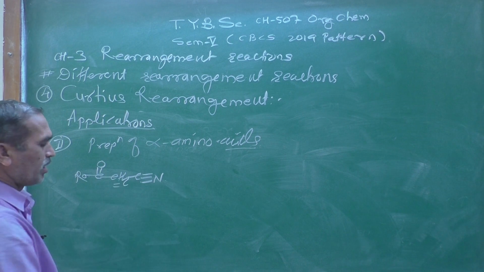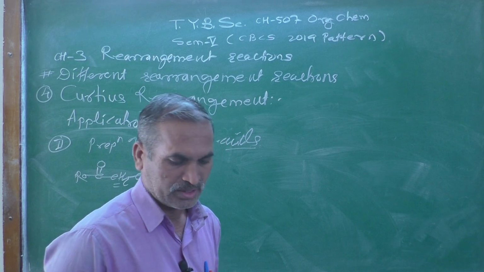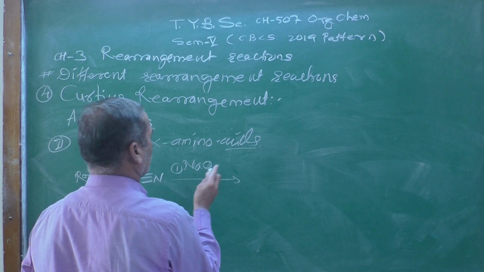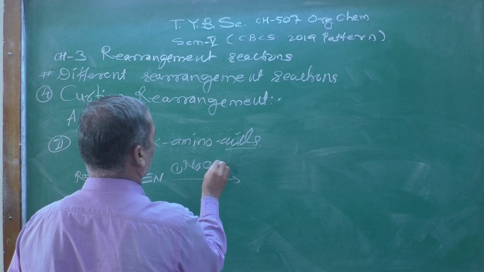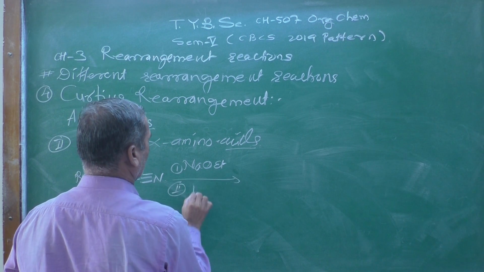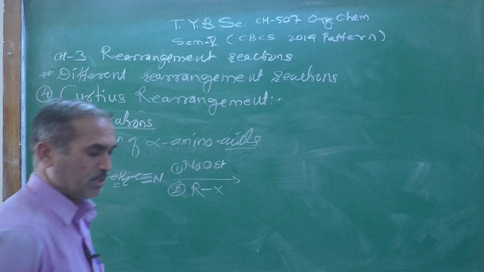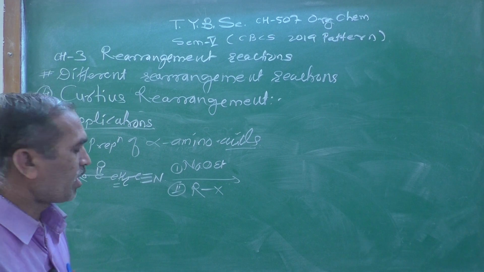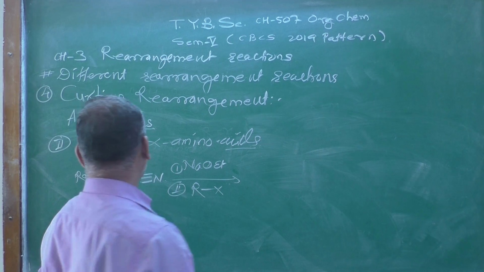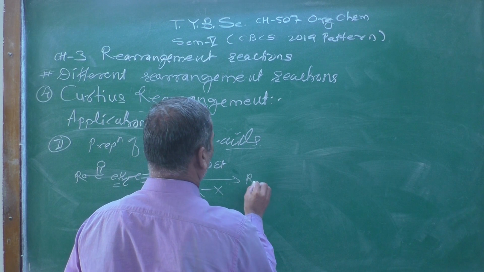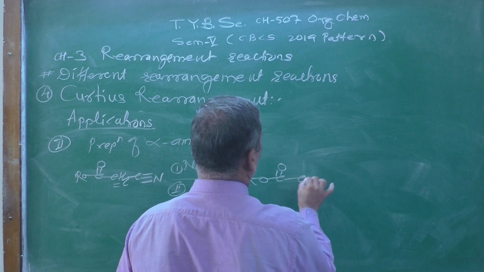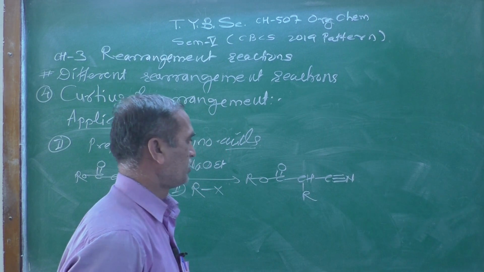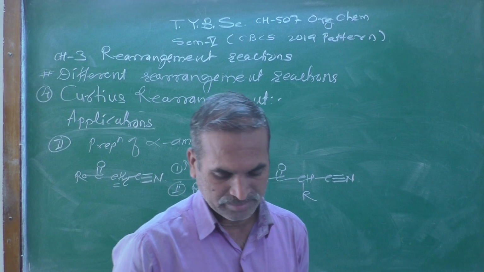Here the reactive methylene compound is used, and it will be treated with first NaOEt, a base catalyzed reaction, and second the alkyl halide RX. Due to the reactive methylene group, an R group will be introduced, and we will get RO-C double bond O, CHR, C triple bond N. The cyanide group and ester group are still there.